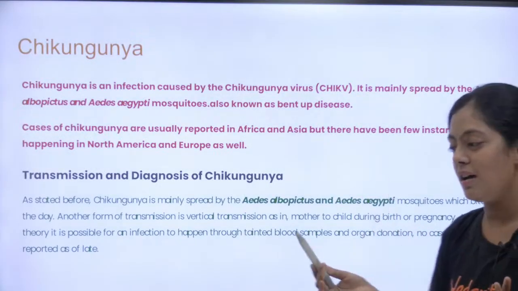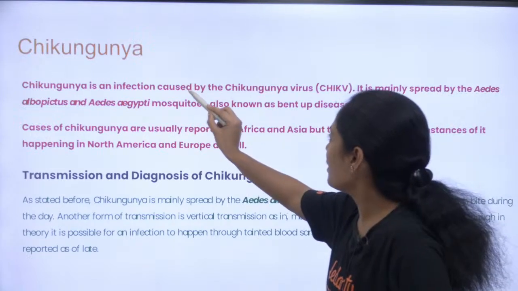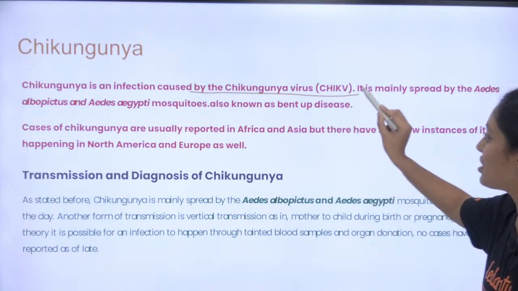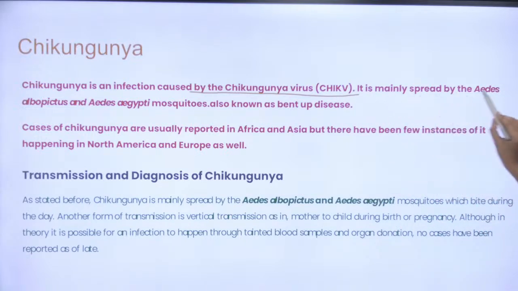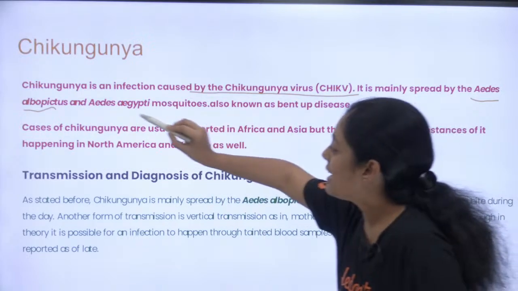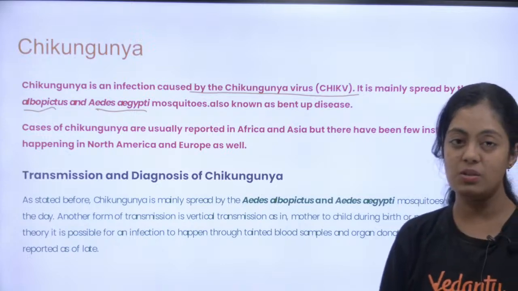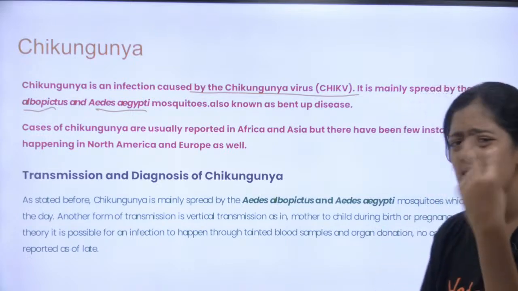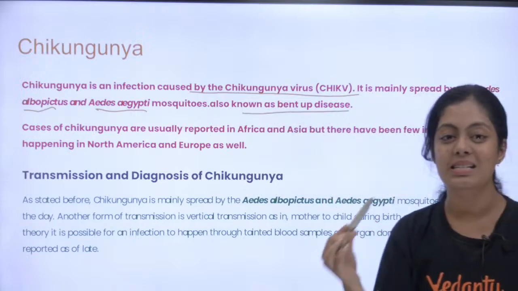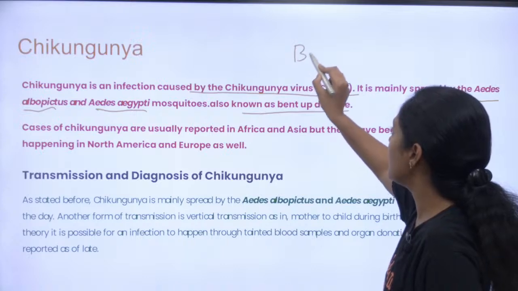Yes, chikungunya, right? Okay, yeah, it's an infection caused by chikungunya virus. அதுக்கு தனியான பேரெல்லாம் இல்ல. We call it as CHIKV. Okay, it is mainly spread by Aedes aegypti and Aedes albopictus. இங்க வந்து Aedes தான், Aedesல Aegyptiயும் இருக்கு, albopictusம் இருக்கு. Two species of mosquitoes. Again, it is female. Okay, they are also known as bent up disease. அது வந்து break bone disease, இது வந்து bent up disease.